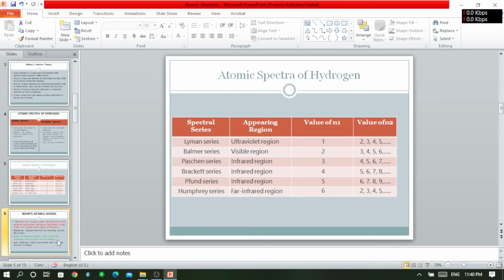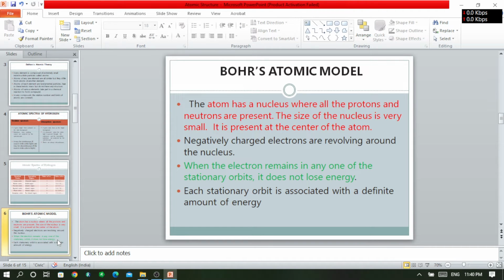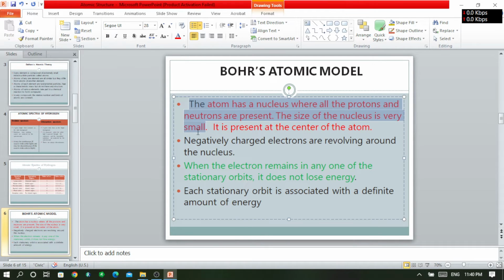Then, after this spectra, another scientist came, and the name of that scientist is Bohr. He also gave a very important theory regarding the structure of the atom. According to Bohr's atomic model, whenever we see the structure of a particular atom, at the center the nucleus will be present, and the size of that nucleus is very small.